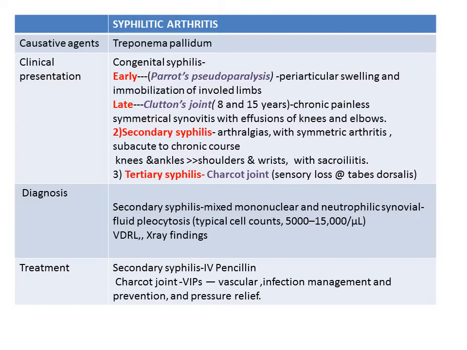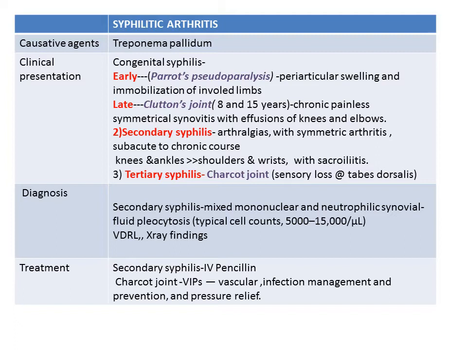Then coming to the syphilitic arthritis caused by Treponema pallidum, it depends upon the stage of presentation. It can be congenital syphilis, secondary syphilis and tertiary syphilis. However, joint involvement is not seen in case of primary syphilis. In case of early congenital syphilis, we get Parrot pseudoparalysis, where there will be periarticular swelling and immobilization of the involved limbs, especially the lower limbs. And in case of late congenital syphilis, we find Clutton's joint, which is seen in the 8 to 15 years age group, where there is a chronic, painless, symmetrical synovitis with effusions involving the knee and the elbows.